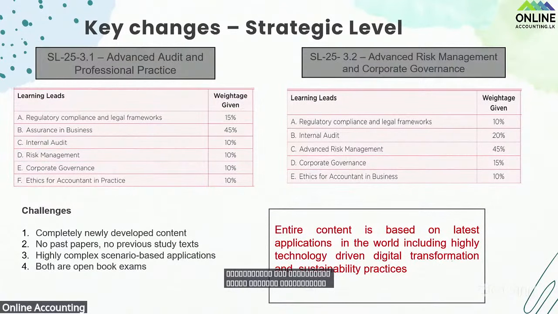The examiner can go to the entire 45% sometimes. So therefore, we have requested Sri Lanka to specify the Forex part. So what was done under the SL2 paper for financial risk management, 15% in the current syllabus? If I'm not mistaken, Hashan sir, 15% in the current syllabus, Forex. The percentage may not be correct, right? That part has come and been parked under the second part of advanced risk management, right?